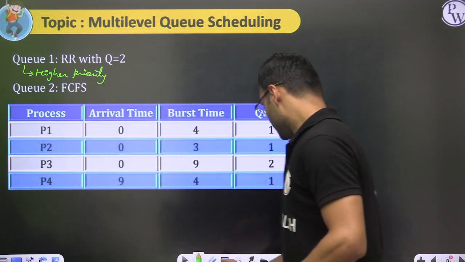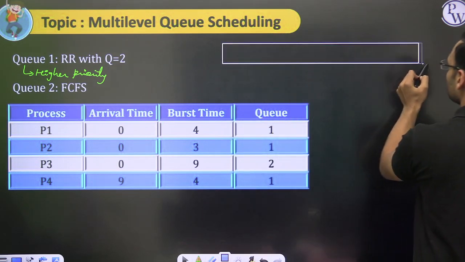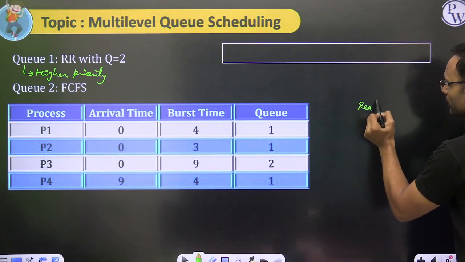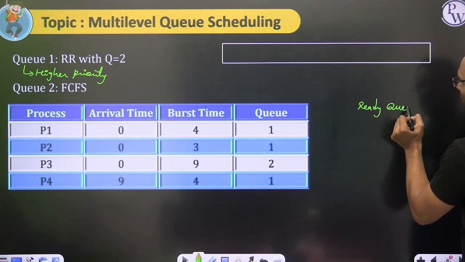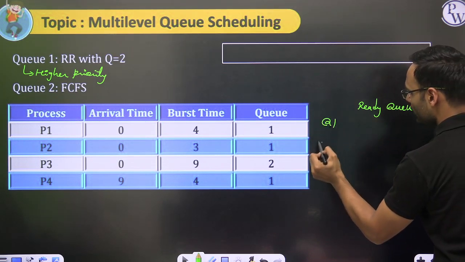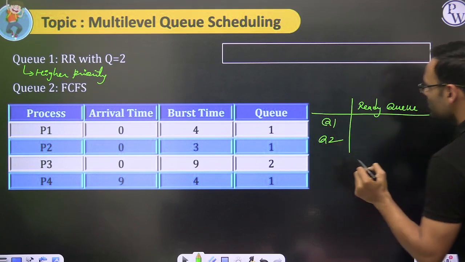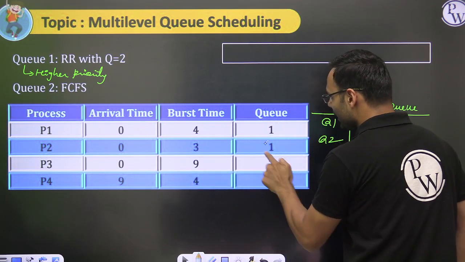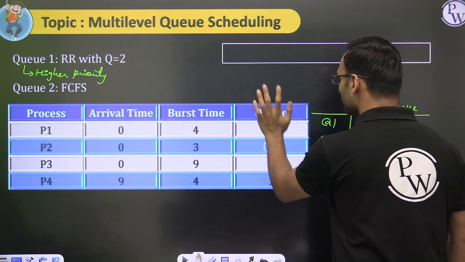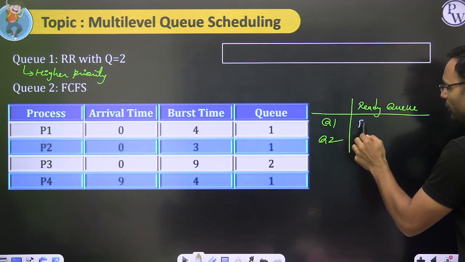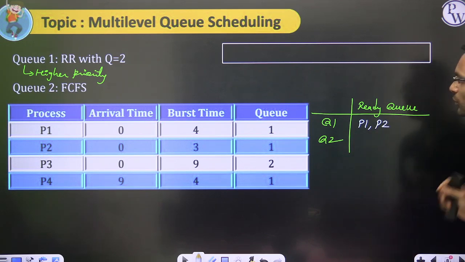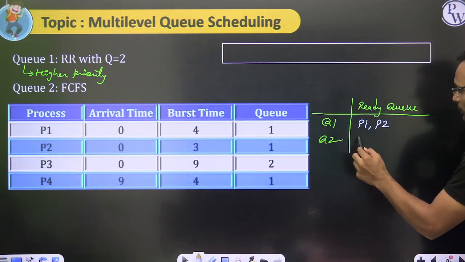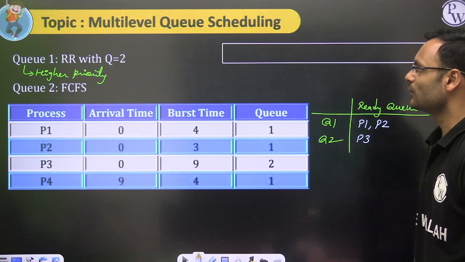Good enough. Let's have the Gantt chart. Fine. I will have the ready queues here. Now I will be having multiple ready queues. Queue number 1, queue number 2. At time 0, in queue number 1, look at this. Two processes already arrived, P1 and P2, at time 0 in queue number 1, and at arrival time 0, P3 arrives in queue number 2. So these three processes we have.